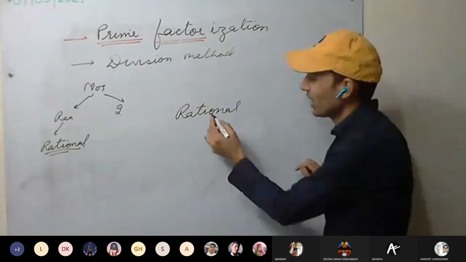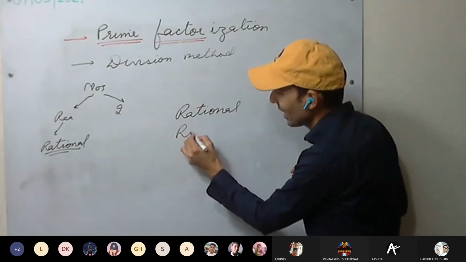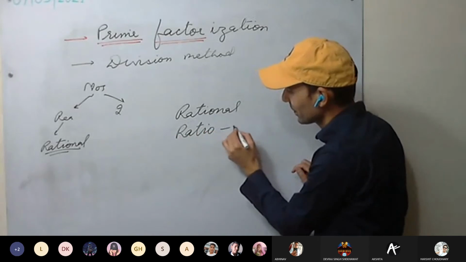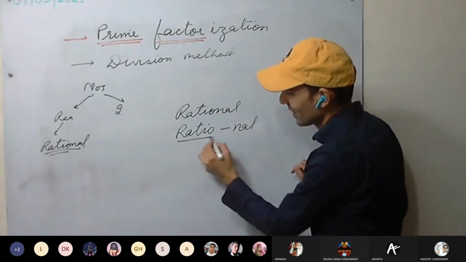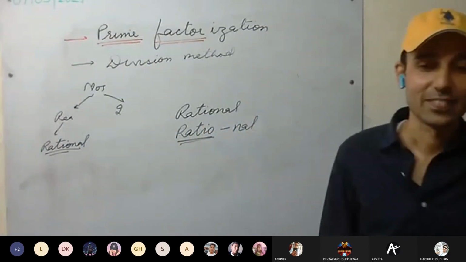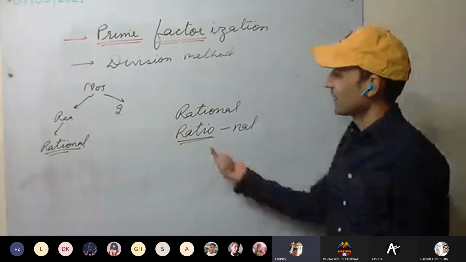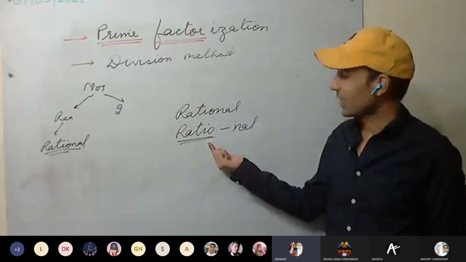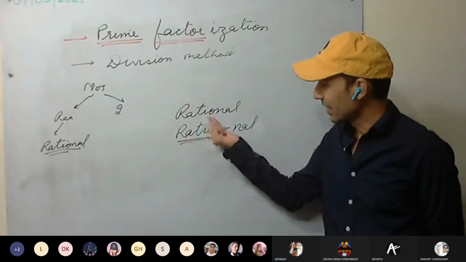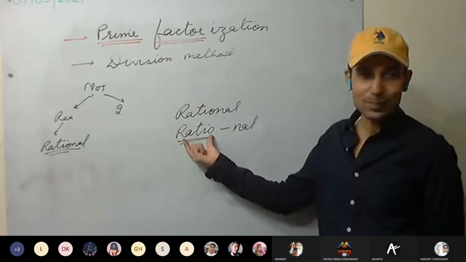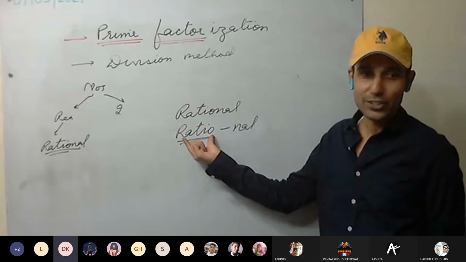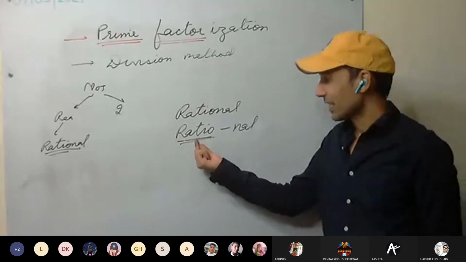Why are they called rational? Can you see something here? RATIO. Sir, they are ratio only. That's fine. But why are they named here? In rational, you can see ratio. Sir, the word ratio is there. Yes, sir. That's right.